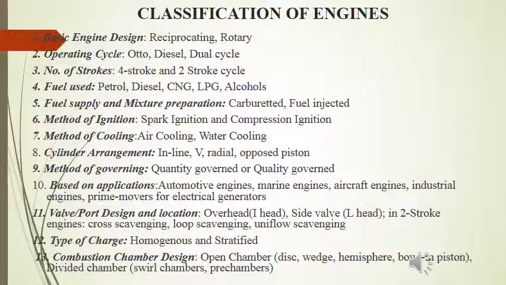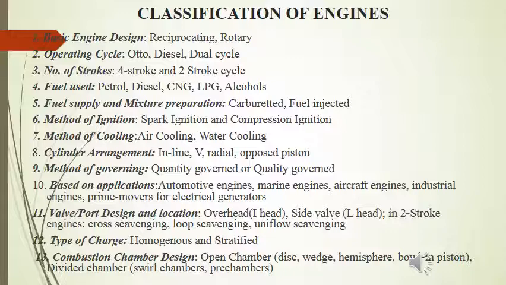Petrol engines or spark ignition engines work on the Otto cycle, in which heat addition takes place at constant volume, whereas low speed diesel engines operate on the diesel cycle, in which heat addition takes place at constant pressure. In the case of dual cycle, which is also known as limited pressure cycle, the combustion or heat addition takes place partly at constant volume and partly at constant pressure. And high speed diesel engines basically operate on the dual cycle.